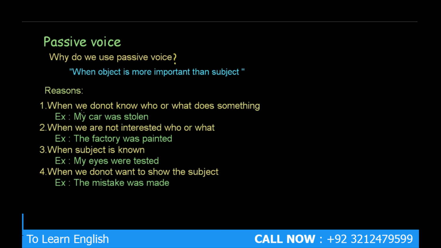When we don't know who or what does something. For example, my car was stolen. You're saying that my car was stolen, so you don't know who stole your car. So when we don't know who or what does something, we use passive voice.